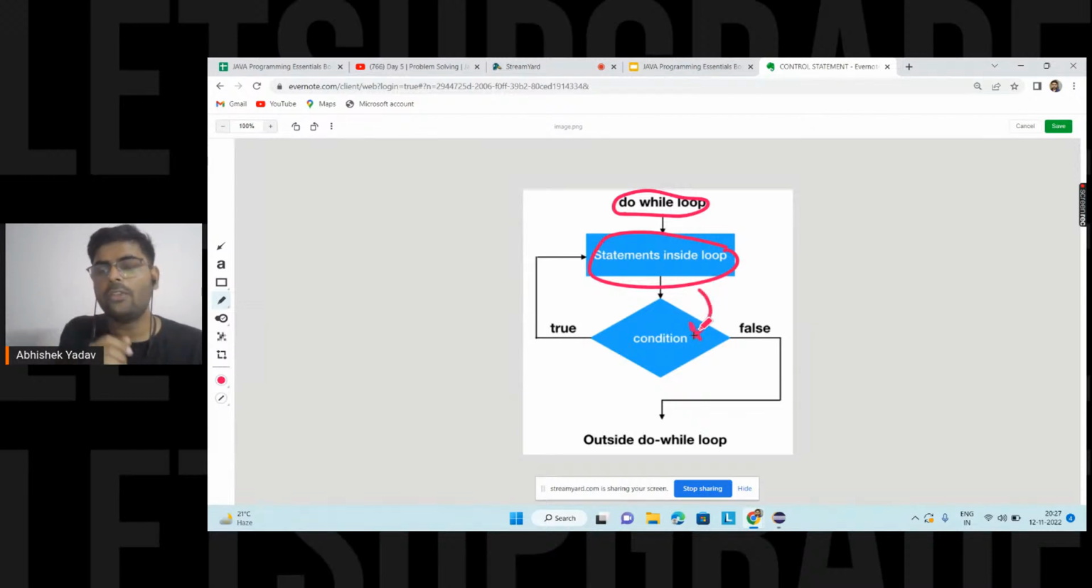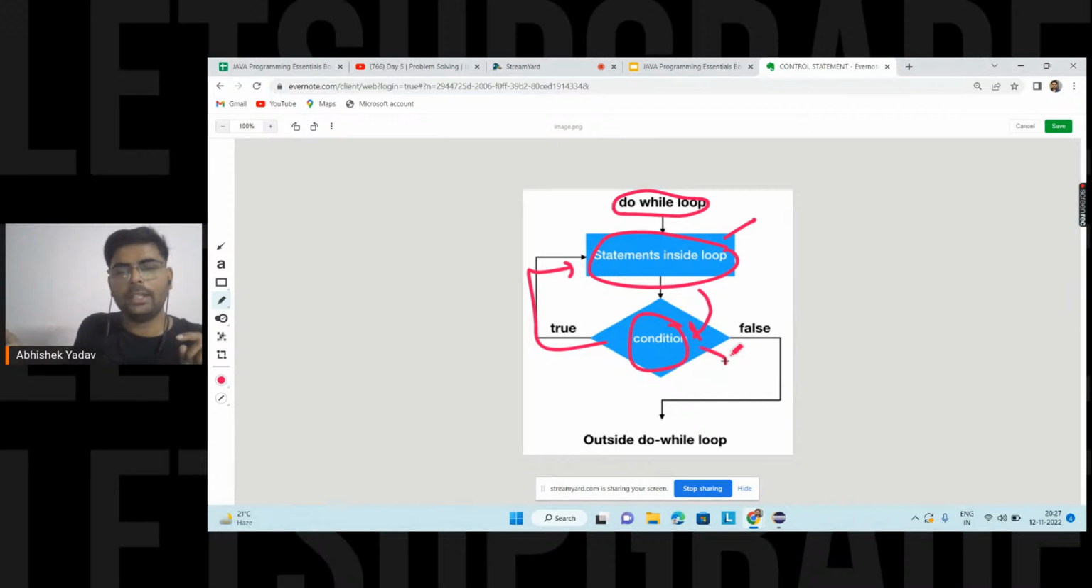But in the while loop, what are we doing? We are first checking the condition, and after that we are moving inside the body of the while loop if the condition is true. And here, for the first time, we are executing the body of the do while part. After that we are checking the condition. If the condition is true, we are going again to the body of the do while part. Again we are checking the condition, and this process will continue till your condition is false.